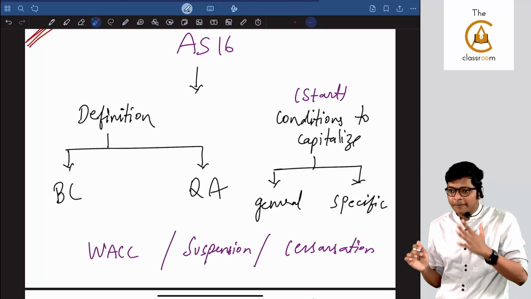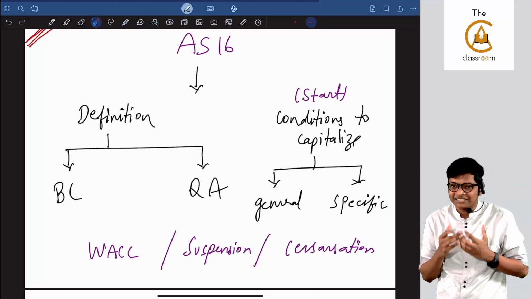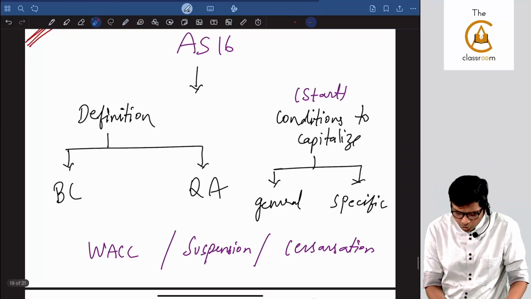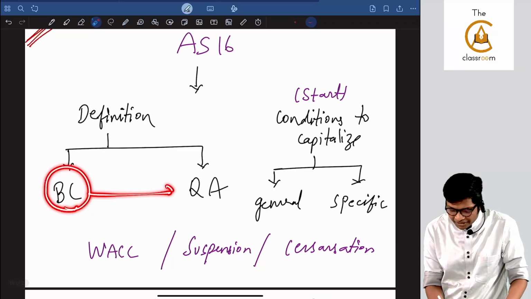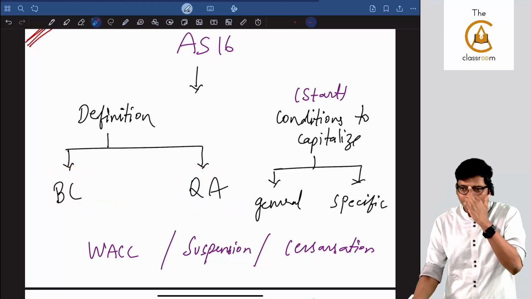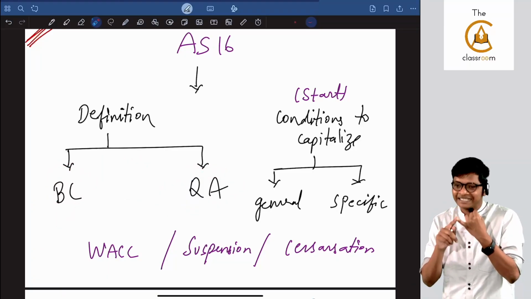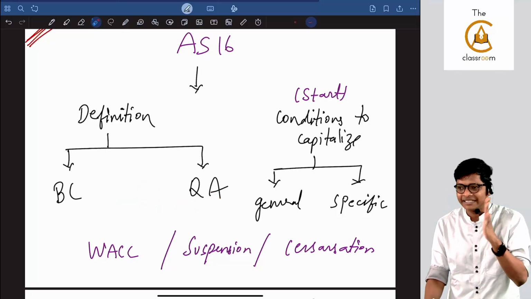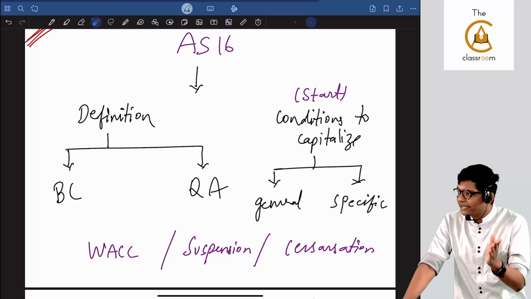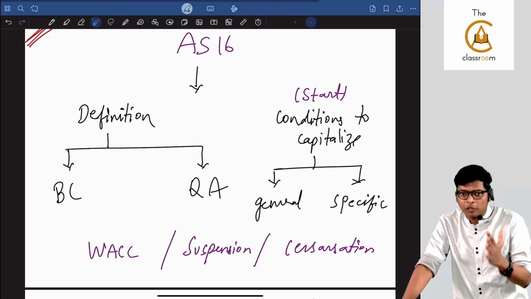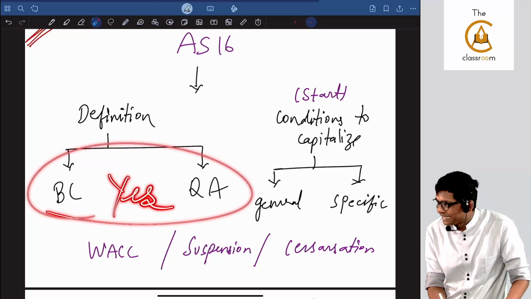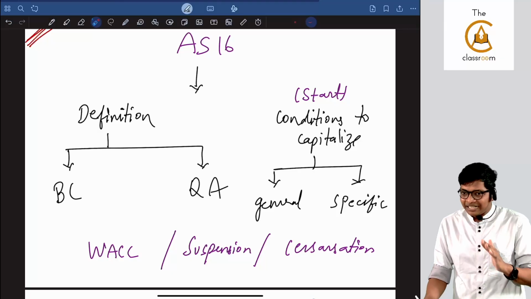So if you look at the mind map of the standard, two definitions you have to learn, because the standard fully talks about whether you can capitalize or not, guys. So borrowing cost, you can capitalize if it's incurred for a qualifying asset. That is step 1 of the standard. Step 1 is to check: is it borrowing cost? Yes. Is it incurred for a qualifying asset? Yes. If any of these is no, bye bye, the standard is not applicable. Go and debit to P&L. If it's not a borrowing cost, the standard is not applicable. Not for a qualifying asset, the standard is not applicable. The minute both become yes, next what should you do? Sir, I have to capitalize.